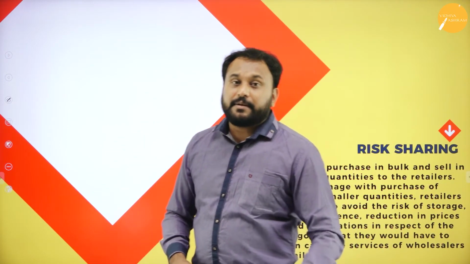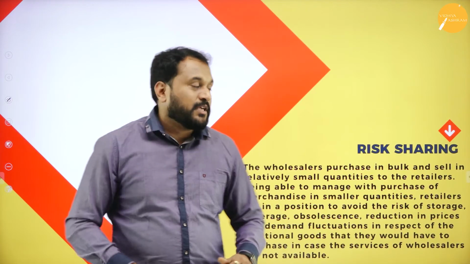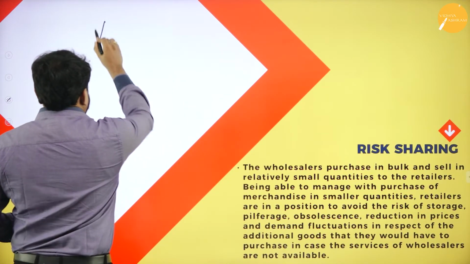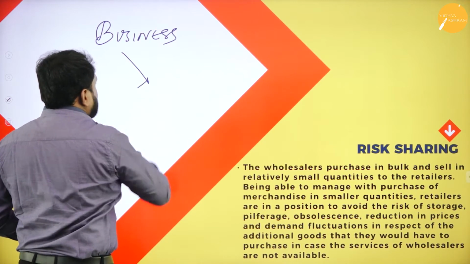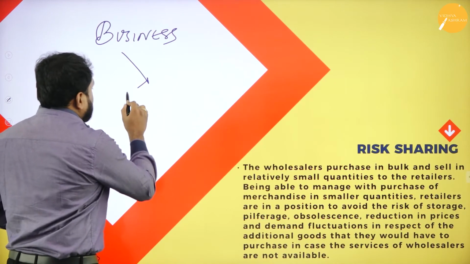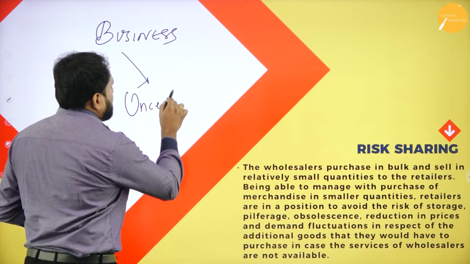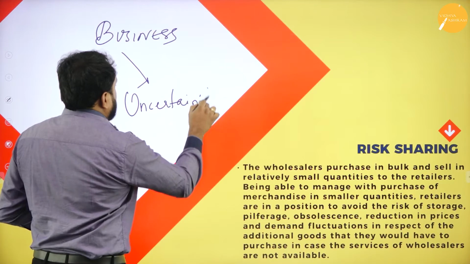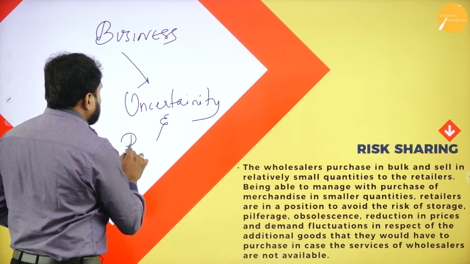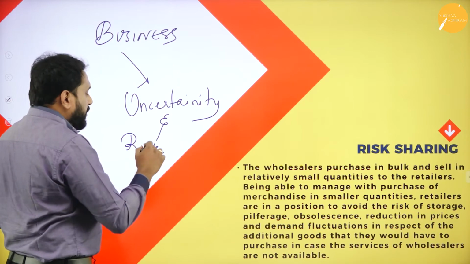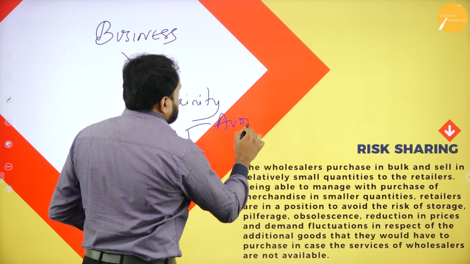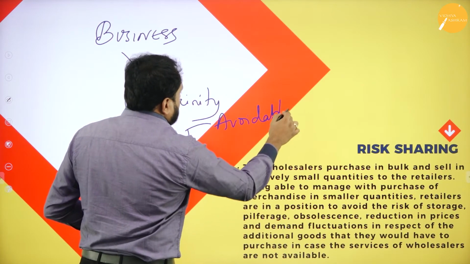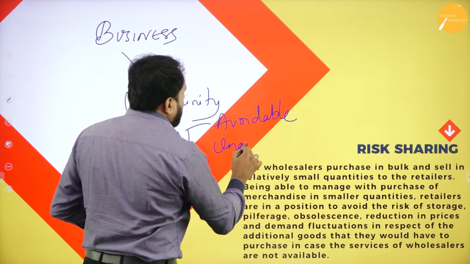Next one is risk sharing. The last one here is risk sharing. Please understand this concept. The business is divided into two kinds of things. One is there is 100% uncertainty. And business has something called risk. When you understand risk, risks are of two types. One is avoidable. One more is unavoidable.